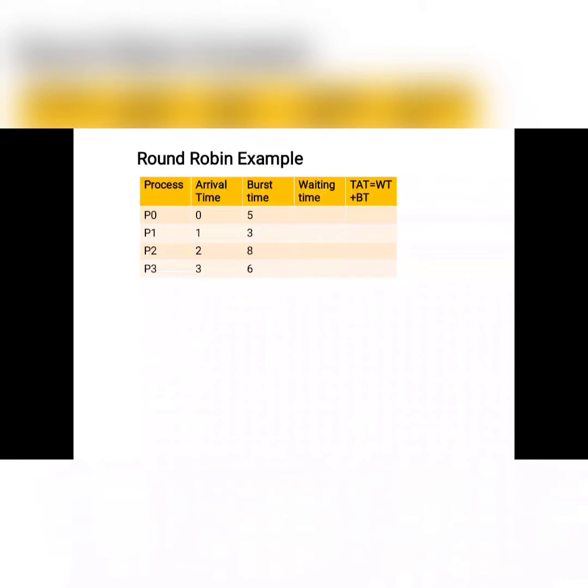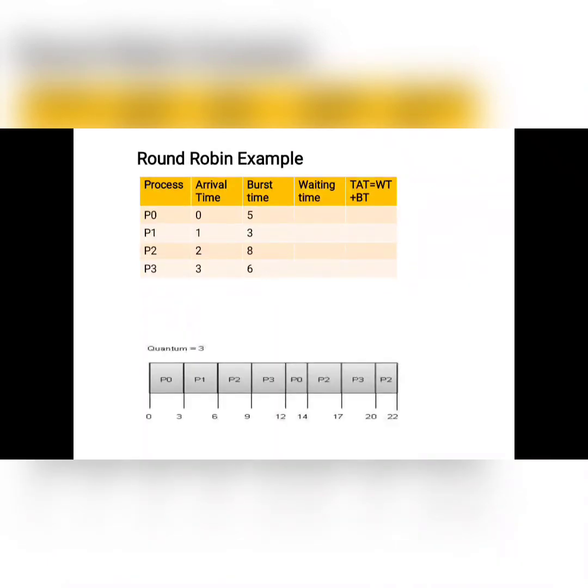In this round robin fashion, we use a quantum value, a particular time period that is common for all the processes. Here the quantum is considered as 3. For 3 time units, each process will execute, and after 3 it is preempted and the other process starts. The burst times are P0 is 5, P1 is 3, P2 is 8 and P3 is 6. But round robin does not depend on the burst time; it depends on the quantum value.